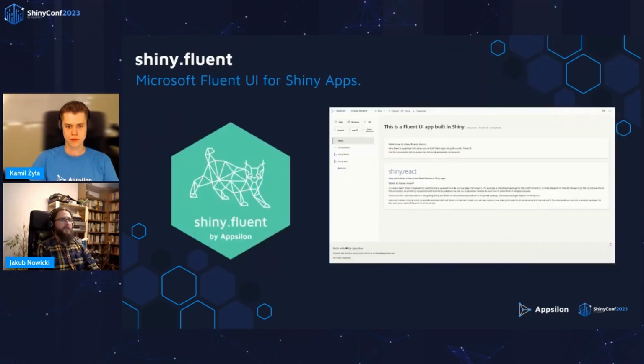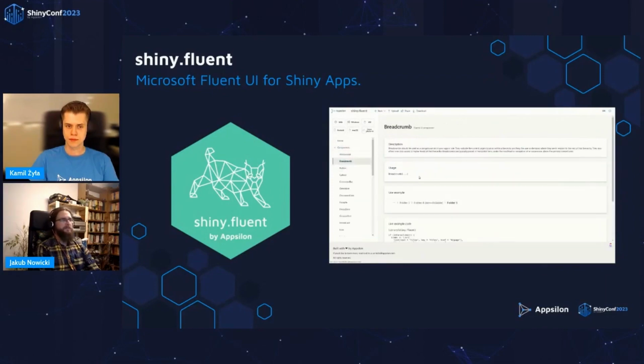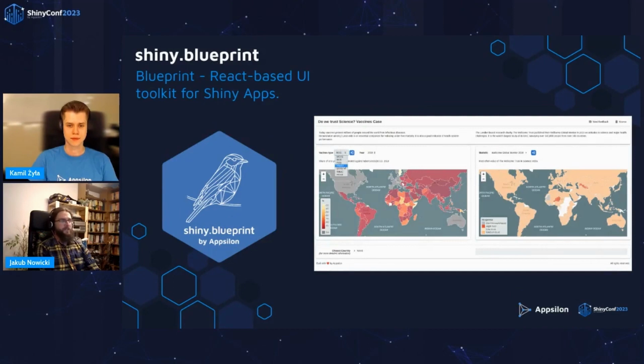Okay, next package is Shiny Fluent. It implements beautiful components coming from Microsoft Fluent UI. So if, for example, your organization uses Microsoft tools, it may be an easy way to build an application that is consistent in style. Okay, and the third package, you already heard about it yesterday.